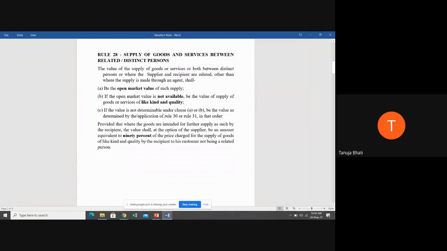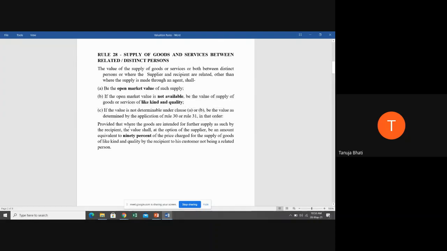So students, what does this say? That the value of supply shall be open market value. If open market value is not available, then the value of goods and services of like kind and quality. If that is not available, then you have to apply rule 30 and 31. Okay, now students, this has to be applied in this particular order only. First you have to see for A. If A is not available, then go for B and then go for C. This order should not be changed.